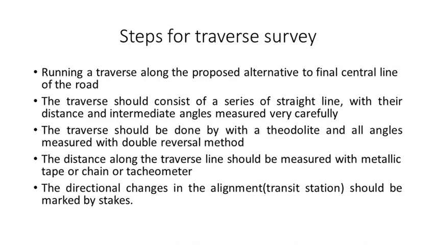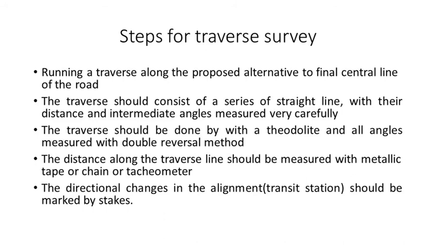measured very carefully. The traverse should be done with a theodolite and all angles measured with the double reversal method. Next, the distance along the traverse line should be measured with a metallic tape or chain or tacheometer, and the directional changes in the alignment, transit stations, should be marked by stakes. So these are the steps which are followed in the traverse survey.